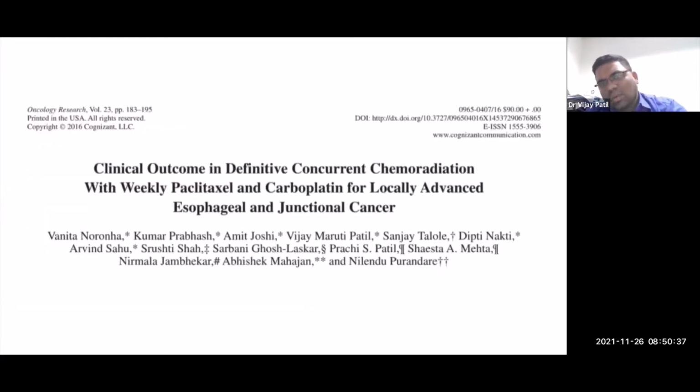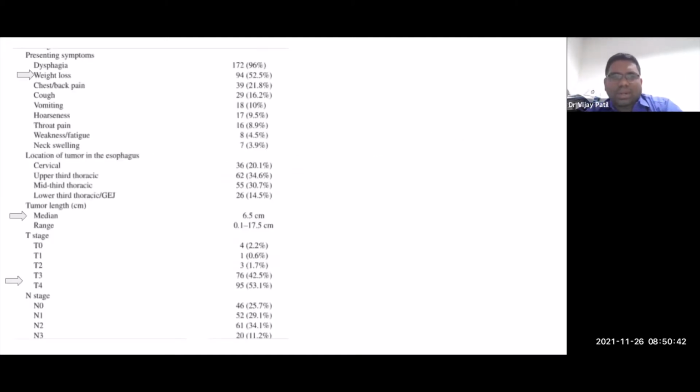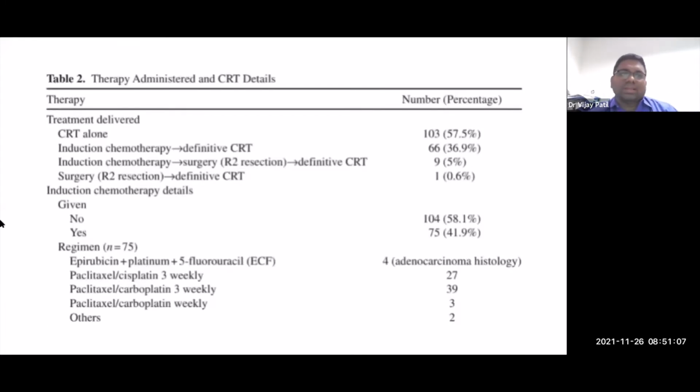And this is our own publication of what would happen if you do weekly paclitaxel and carboplatin as definitive chemoradiation. You could see here that weight loss is there in 52.5% of patients, and 20% of patients are cervical. Our lengths are 6.5 centimeters, which means the majority of our patients are greater than 5 centimeters, which is the traditional cutoff. We have a majority of patients who were T4, whereas in most of the studies they will be T3. So our population is very different, and hence we deliver different kinds of CTRT.